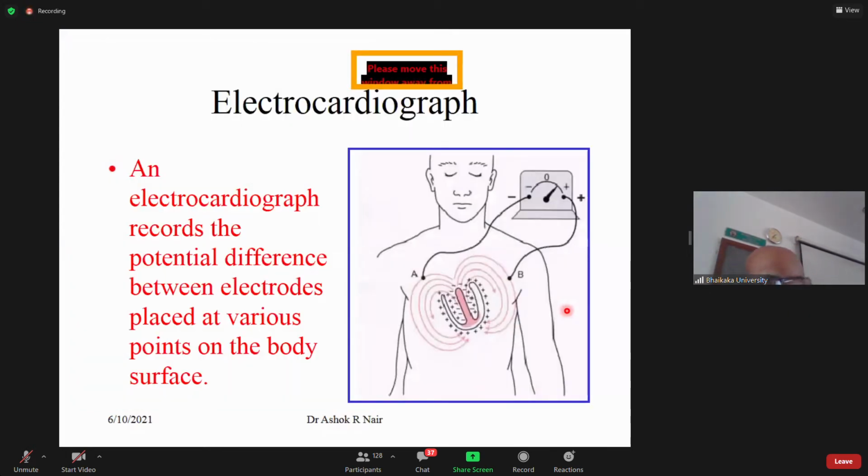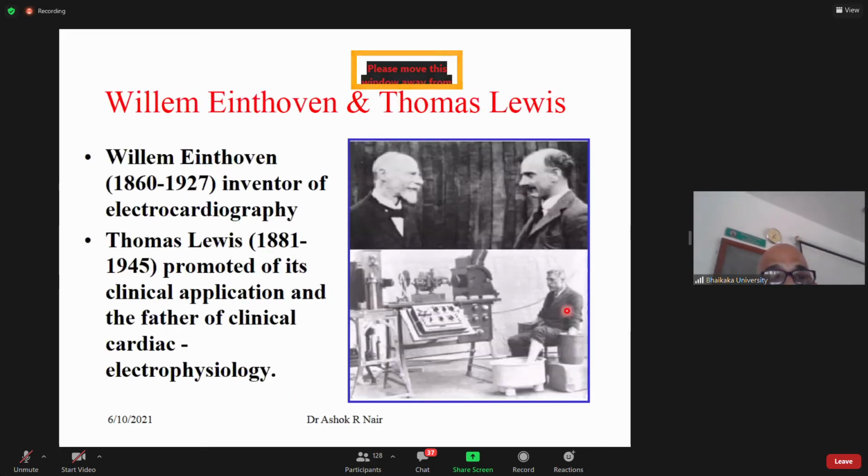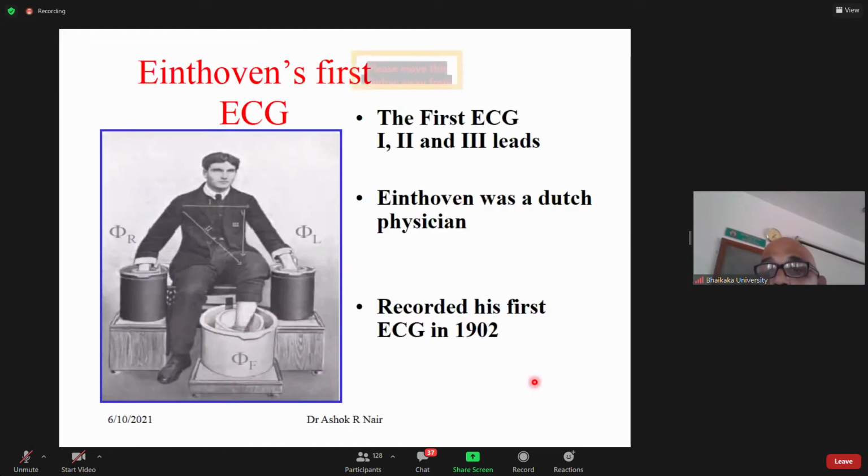This we have already seen. The instrument's brief history also we have seen. We'll jump through this. Willem Einthoven was the one who invented this. This is Einthoven, who is considered the father of electrocardiography. These are electrodes, they are not the leads. He gave the lead system, lead 1, 2, and 3, the bipolar limb leads.